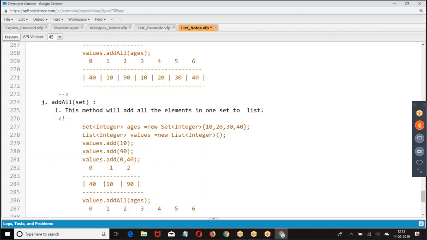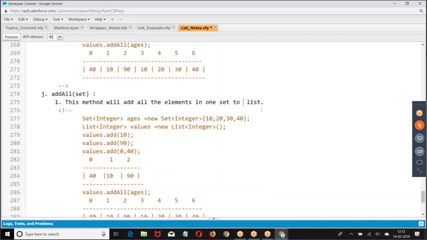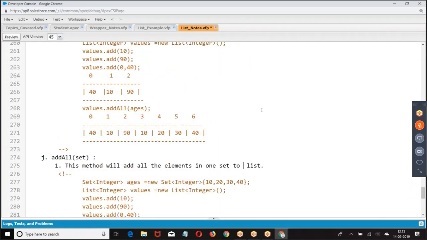Add all. So what are the methods we have seen for the day? Add index comma element, then add all, then remove, get, clear, size, is empty, sort. These are the methods. Still we have some other methods like set the value. Set means replace. We want to replace the value. We'll see it in the next session. But I hope these methods are clear for everyone.